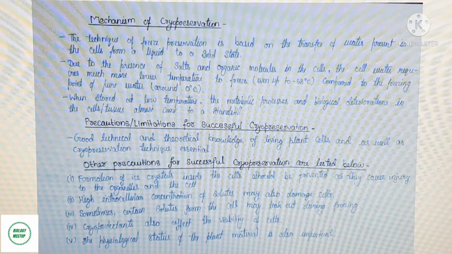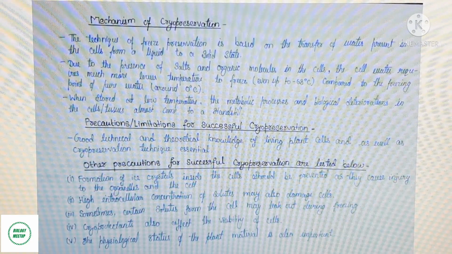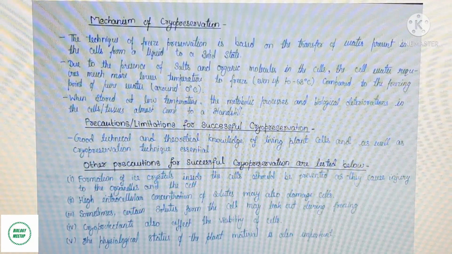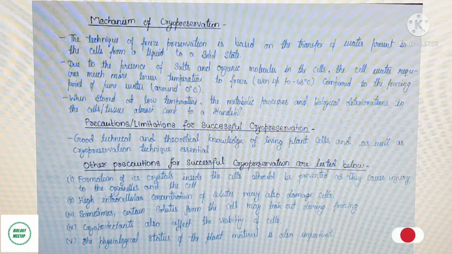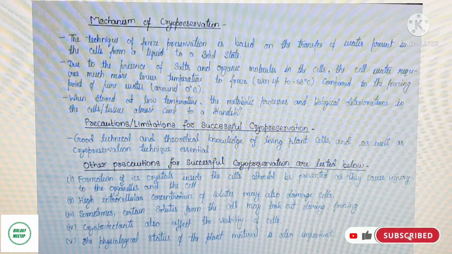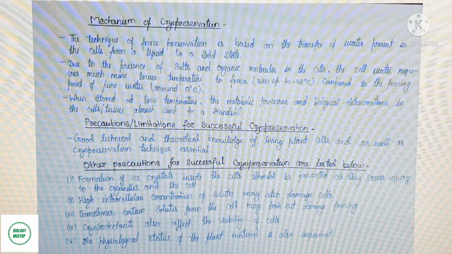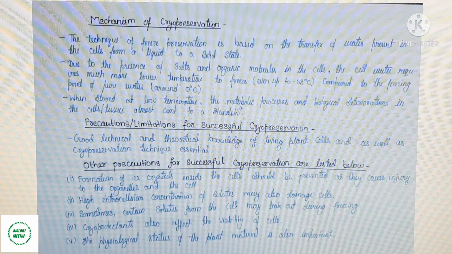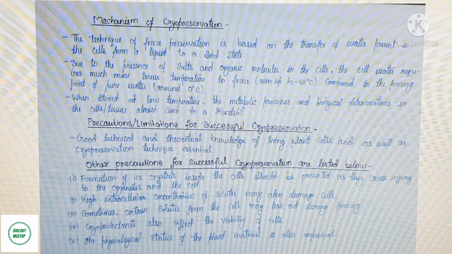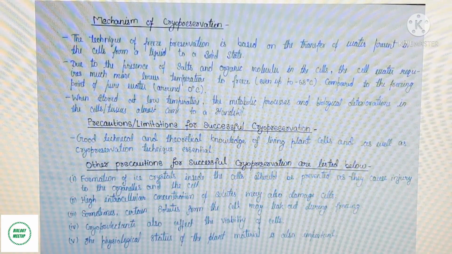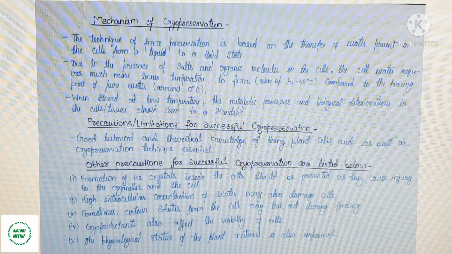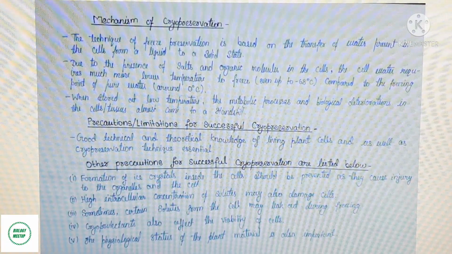Due to the presence of salts and organic molecules in the cells, the cell water requires a much lower temperature to freeze, even up to minus 68 degrees centigrade, compared to the freezing point of pure water at around 0 degrees centigrade. When stored at low temperature, the metabolic processes and biological degeneration in the cells or tissues almost come to a standstill.